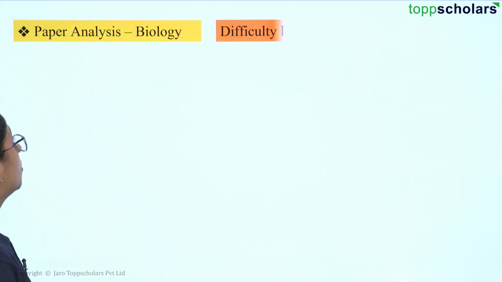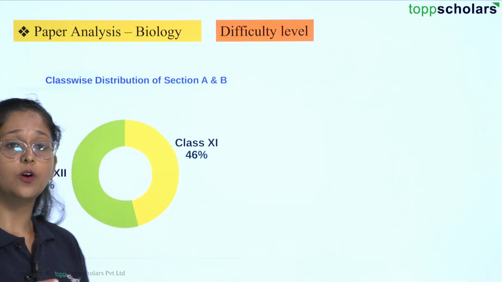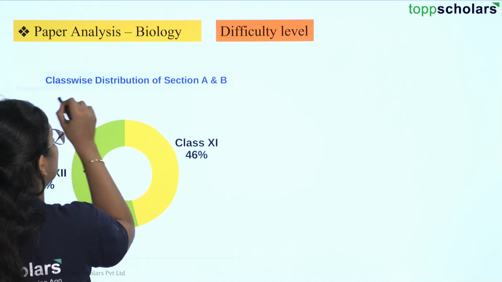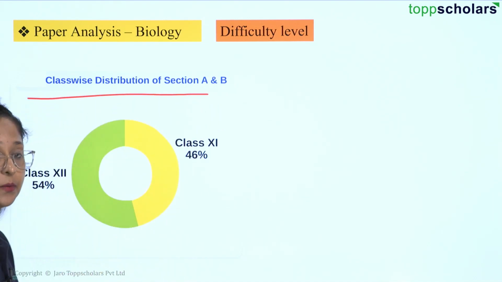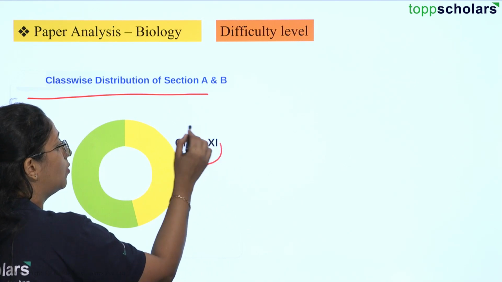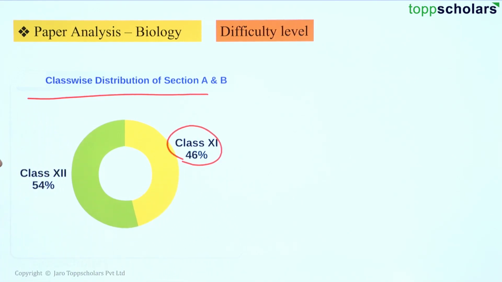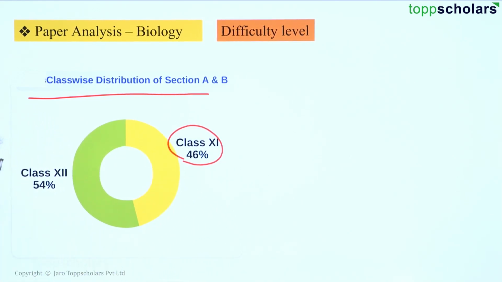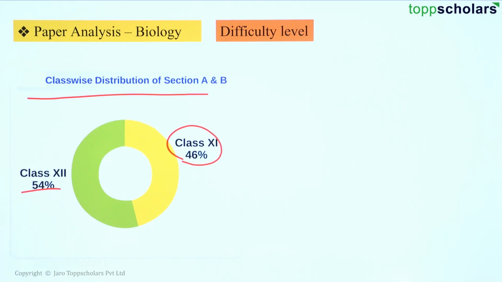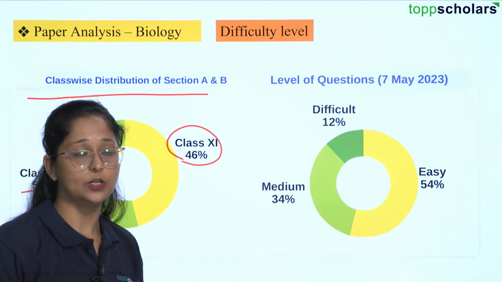And next, the class-wise distribution of your Sections A and B. From class 11, you will be getting around 46% of your questions, and from class 12 you will be getting around 54% of your questions.